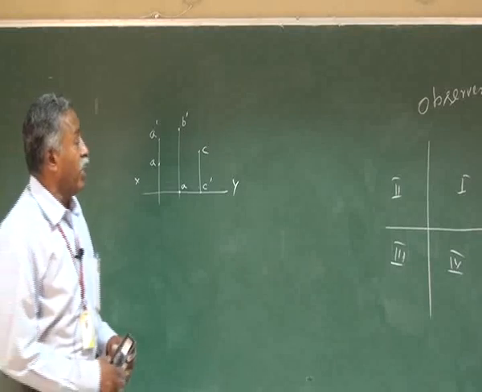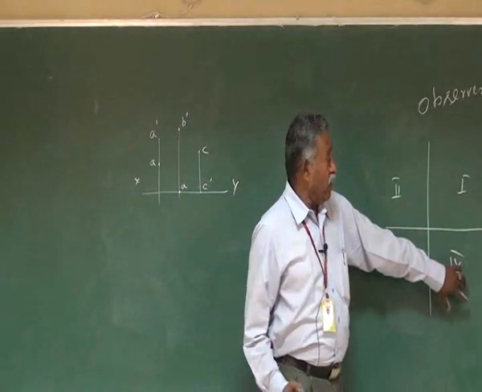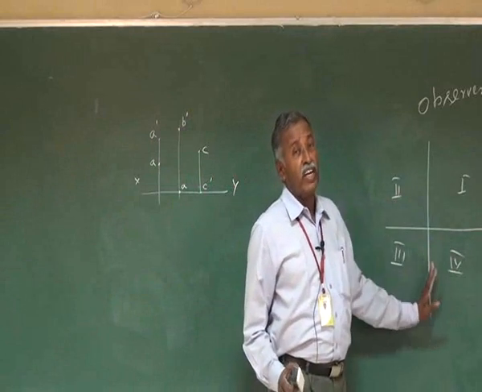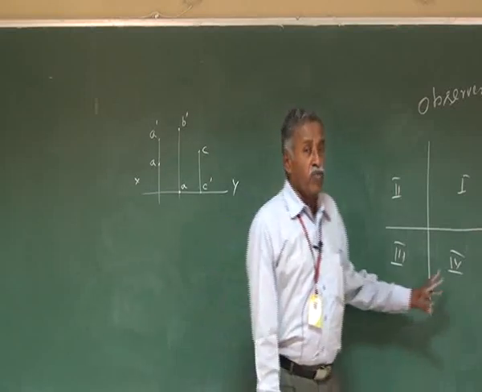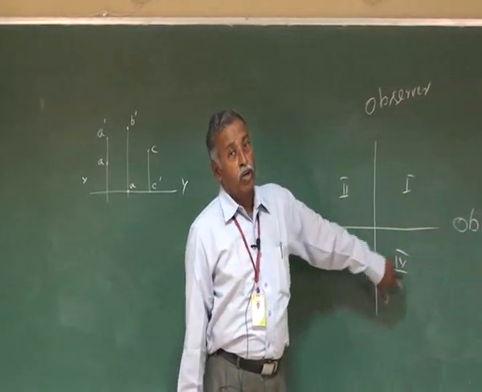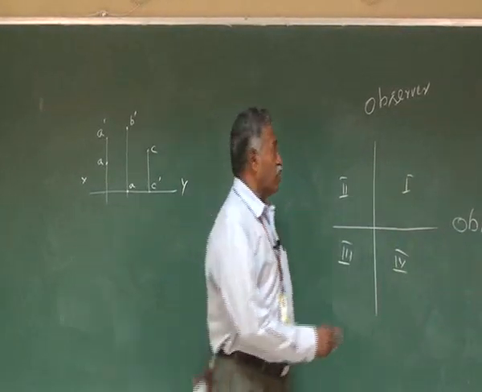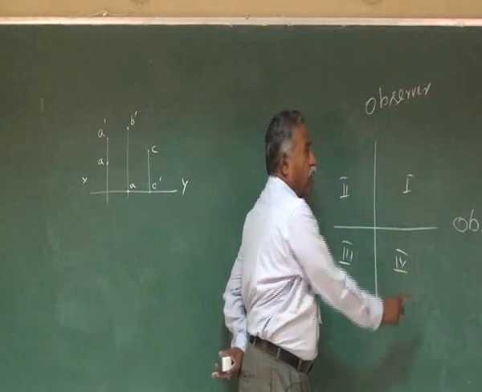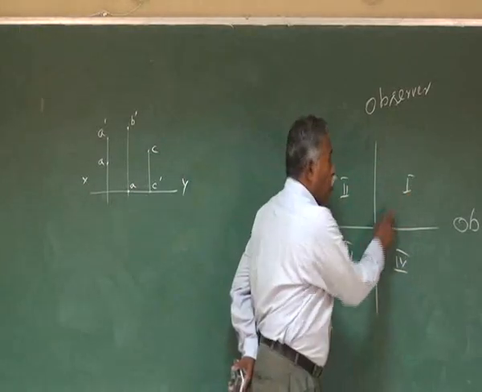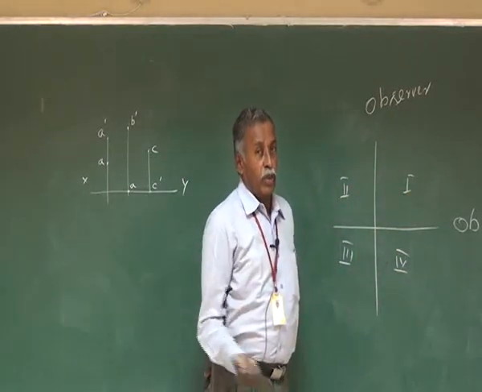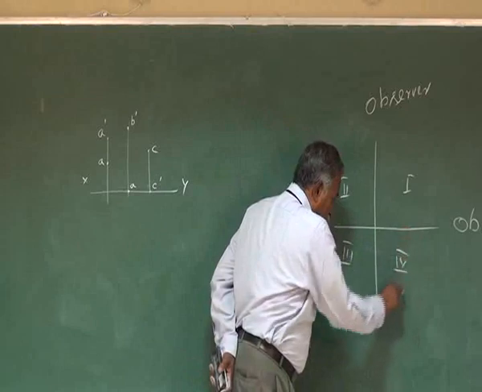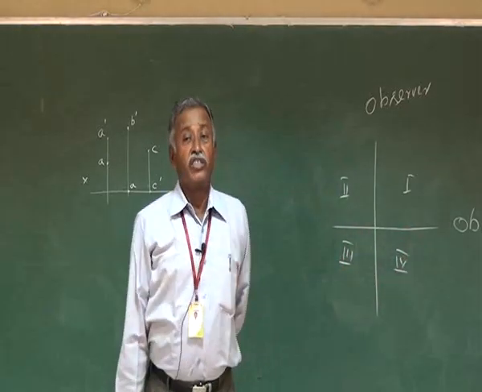Suppose the point is kept in the fourth quadrant, then it is specified as behind the horizontal plane, in front of the vertical plane. If you observe it for the front view, observer, object, plane of projection, it looks like first angle projection. If you observe for the top view, observer, plane of projection and the object, it looks like third angle projection. Therefore, we cannot follow either the first angle projection or the third angle projection. Therefore, get the top view here, get the front view here, and rotate by 90 degrees and keep both in the same plane.